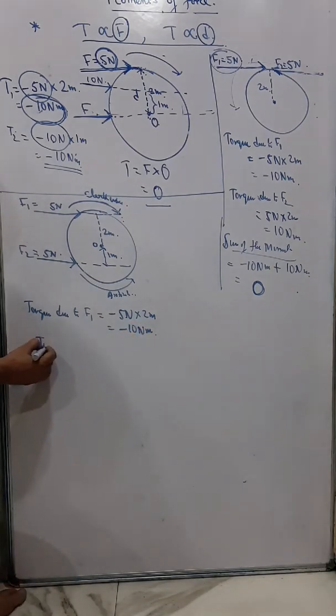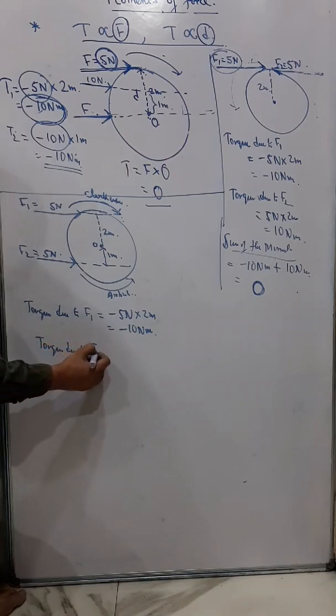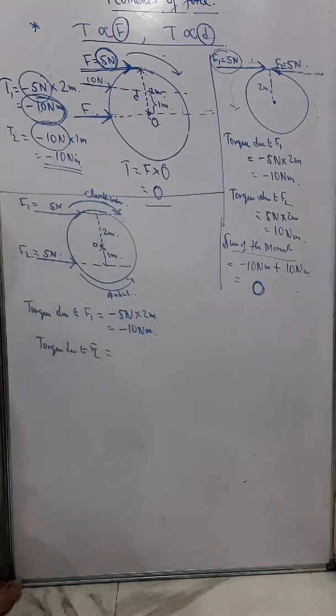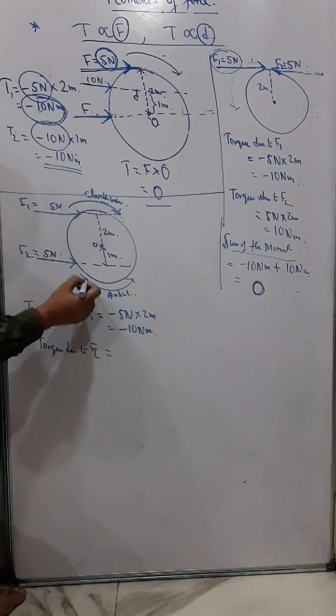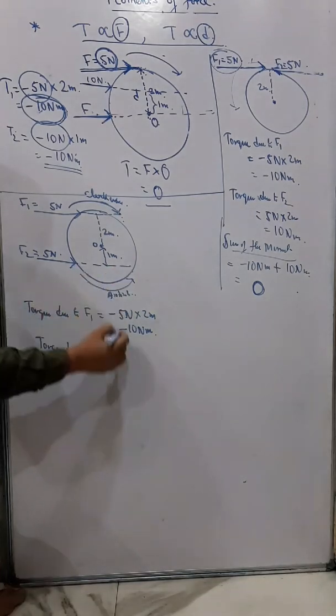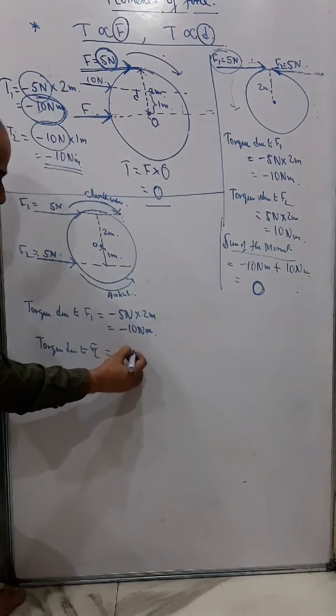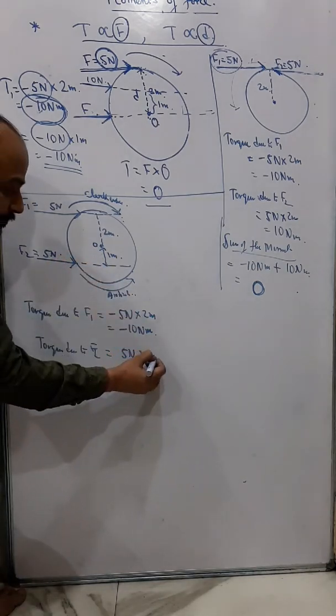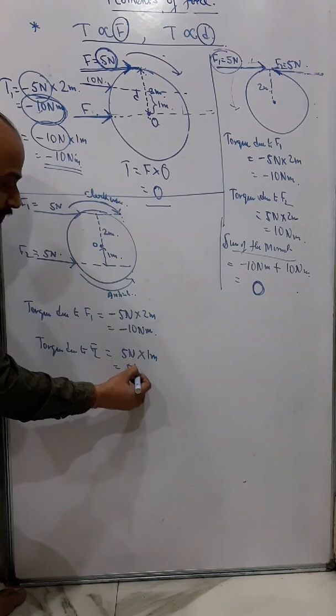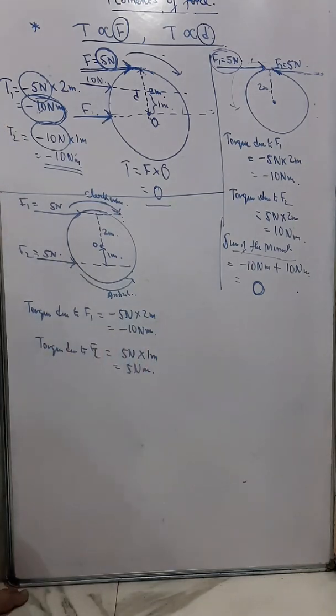And again, torque due to F2: F2 is anti-clockwise, so we'll write a positive sign. So I'll write 5 Newton and the distance is 1 meter. So I get 5 Newton meter.